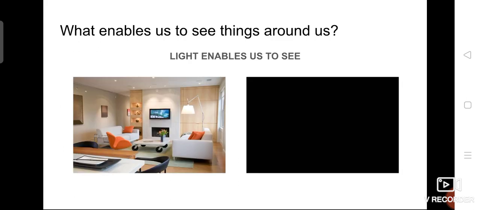Okay. So let's start with the introduction. While reading the topic itself, we hear these words very often, and we know these things well, isn't it? Light, shadow, and reflection. Reflection is somewhat new to you, but light and shadow are very common names in our day-to-day life. Without light, we can't do our work, isn't it?